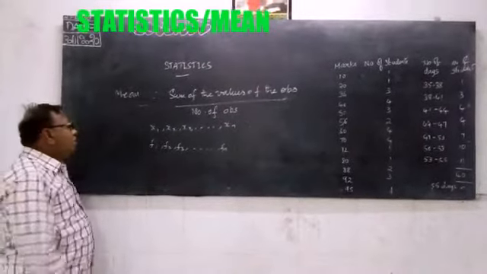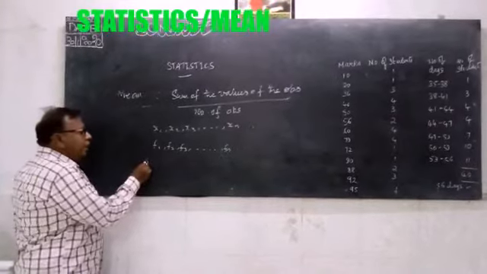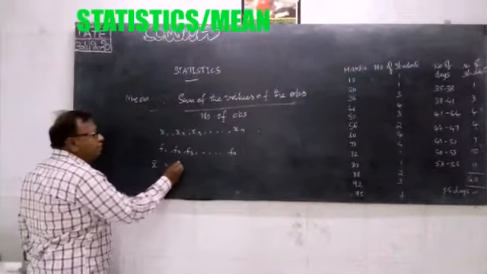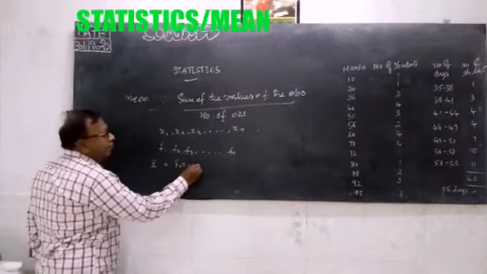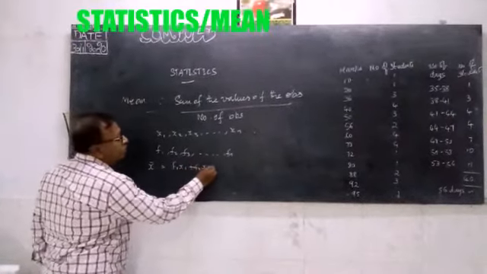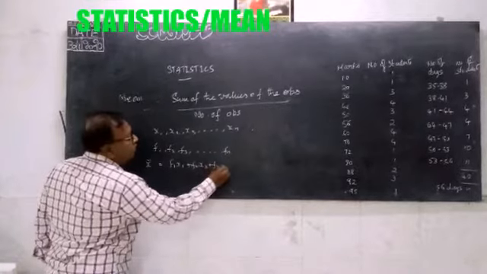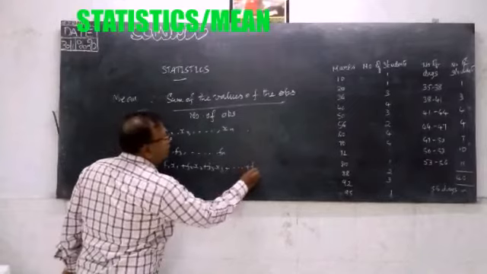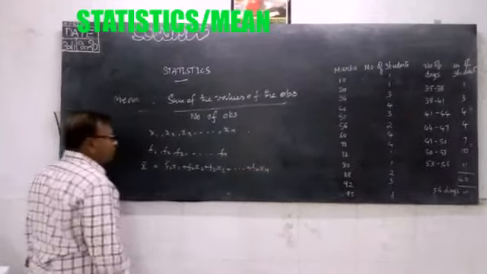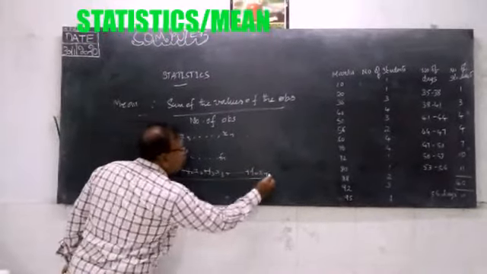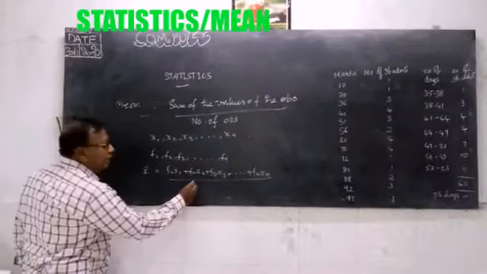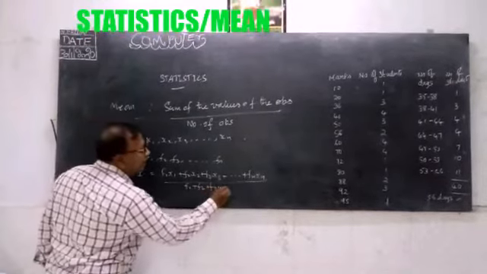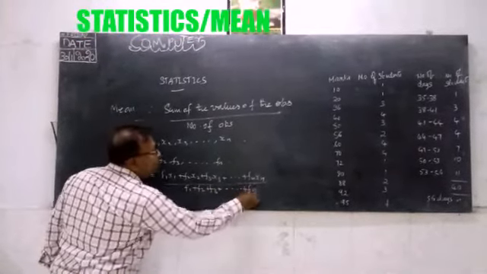Now to get the mean here, we write x bar is equal to f1 into x1 plus f2 into x2 plus f3 into x3 plus and so on plus fn into xn, divided by the total number of observations, that is f1 plus f2 plus f3 plus and so on plus fn.